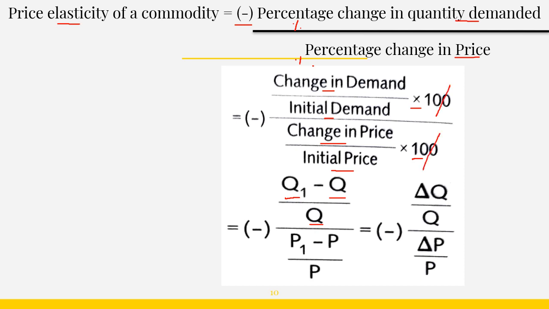So here we are left with only change in demand, initial demand, change in price and initial price. So change in price can be written as new price minus old price, or initial price, divided by initial price. It gives you minus change in demand, that is denoted by this, divided by initial demand, divided by change in price divided by initial price.